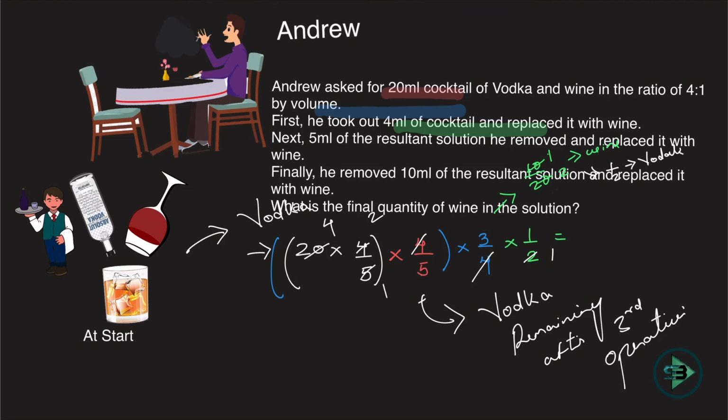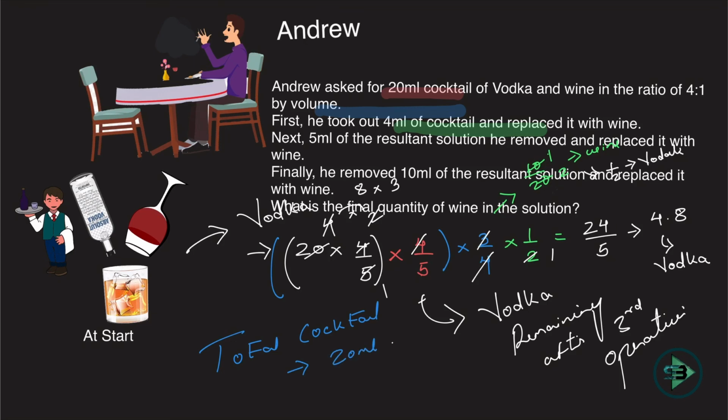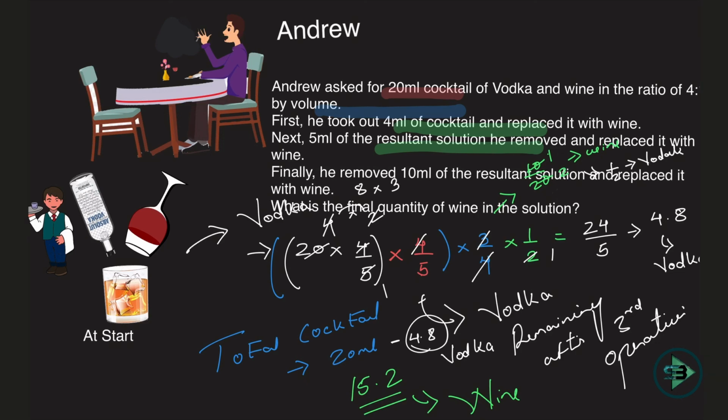So out of the initial 16, what is the actual quantity of vodka remaining after all the operations? 4.8 ml. So what did I understand from this? Out of 20 ml, 4.8 was vodka. The remaining will be what? Wine that you kept on adding every time. So 15.2 ml was the quantity of wine in the solution. That solves my problem. All that I am looking for here is the percentage of vodka that is remaining